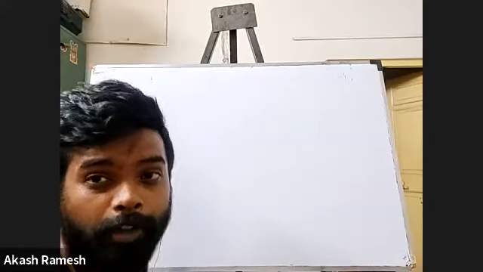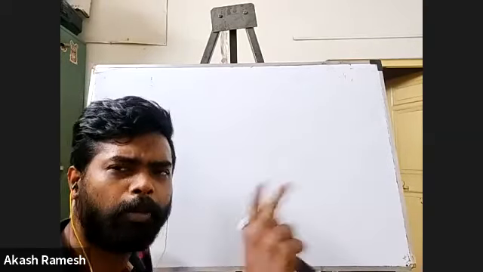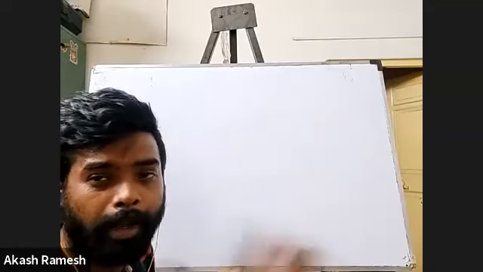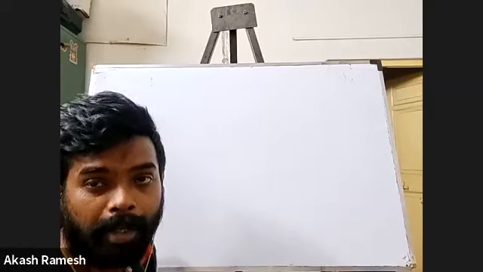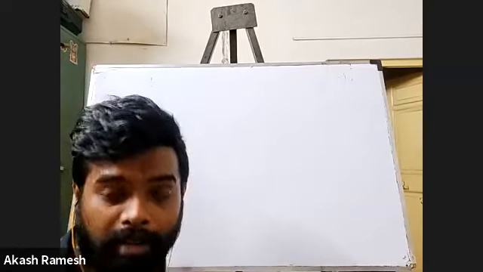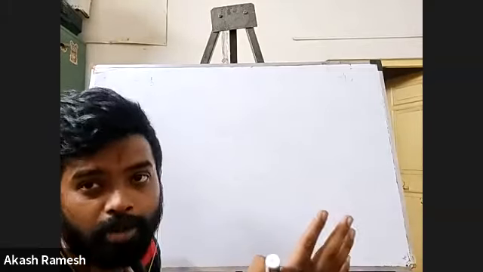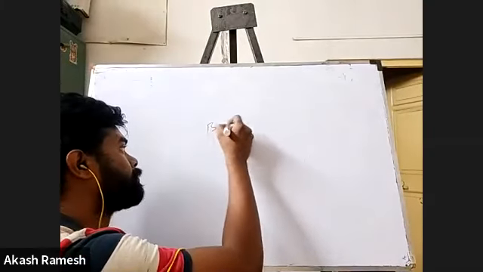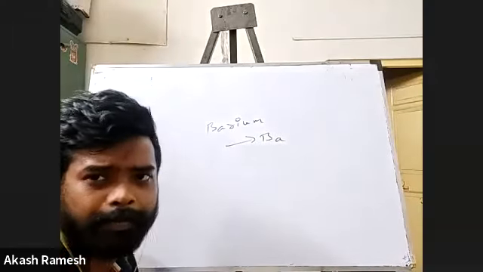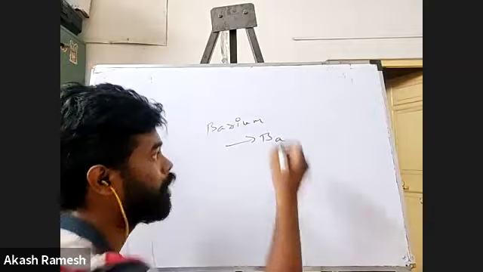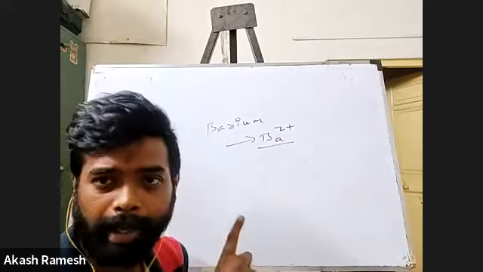Before we move on, there are certain elements for which you have to know the ionic state. For most of the elements, like sodium, potassium, magnesium, calcium, you know: Mg means Mg2 plus, Na means Na plus, Li means Li plus, Al means Al3 plus. This one we all know. But for certain elements, you will not be able to predict as such. Say one is barium, Ba. Now please understand, Ba will form the Ba2 plus ion. Please remember this. If at all you want, logically, I can explain how this comes.